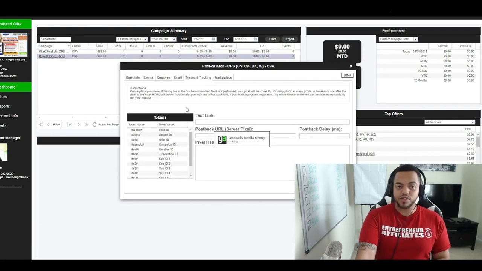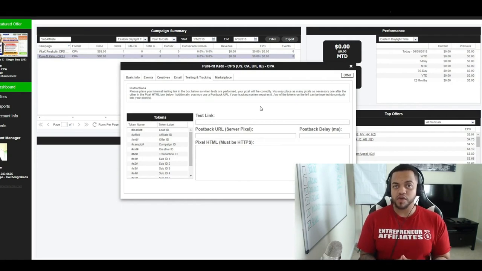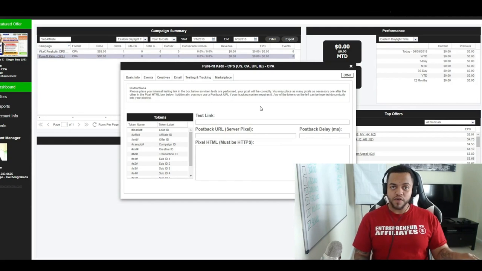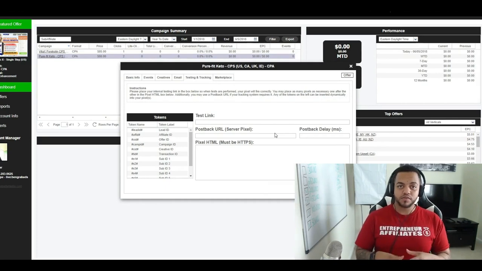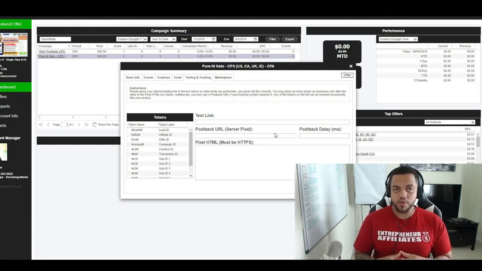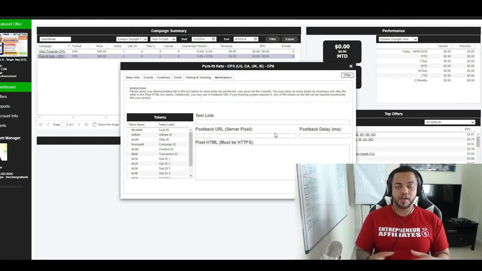So now testing and tracking. Now this is going to be the most important part that we need to be paying close attention to. Earlier I mentioned has offers and a Cake network. But what we can actually do is put a Facebook pixel in right here. And now this postback URL, this is going to be used for tracking and scaling. When we have tracking set up and we make a sale on GrabAds Media, we want our tracker to know that in ClickMagick, we made a sale in ClickMagick. So testing and tracking is one of the most important areas we'll be using throughout this training course.